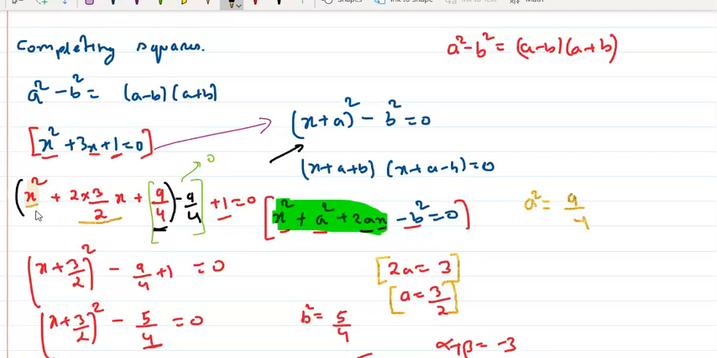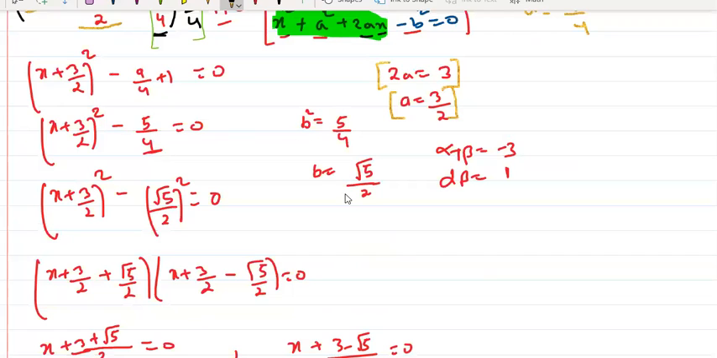Now if you observe this term, x square plus 2 into 3 by 2 x plus 9 by 4, this will give you x plus a whole square, which is x plus 3 by 2 whole square. Now the left out constant term is minus 9 by 4 plus 1, which is minus 5 by 4. So minus 5 by 4 is b square, so b is equal to root 5 by 2. So we can convert this to x plus 3 by 2 whole square minus root 5 by 2 whole square. Now this is a square minus b square.